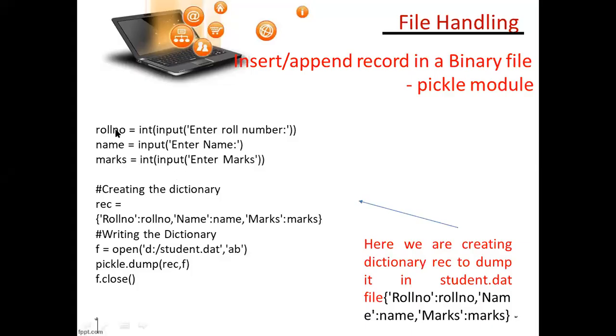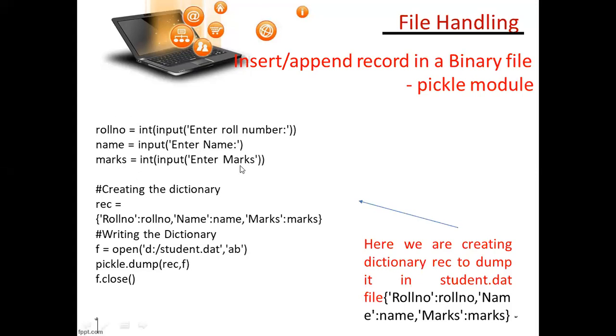So here roll number is a normal variable, equal is an assignment operator, int means this is type casting, input, enter roll number. This will get the value from you for roll number, and name equal input, name you have to get, and marks you have to get here.